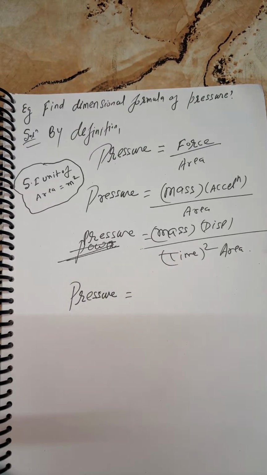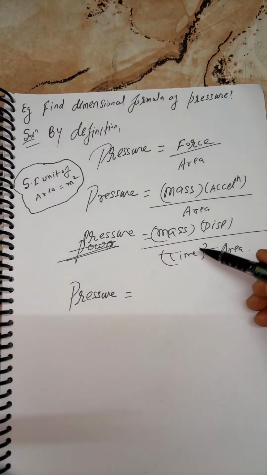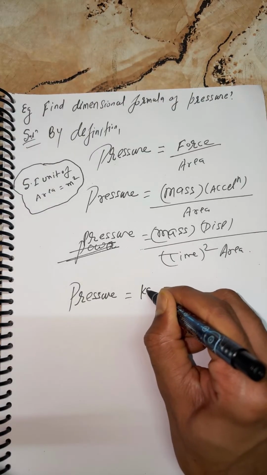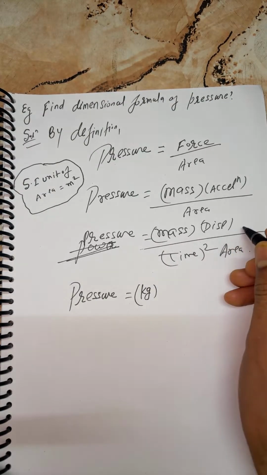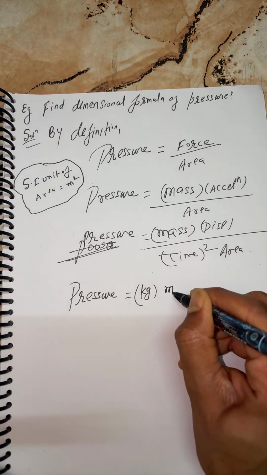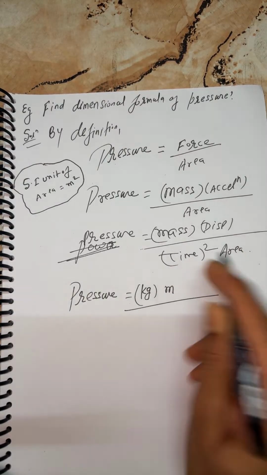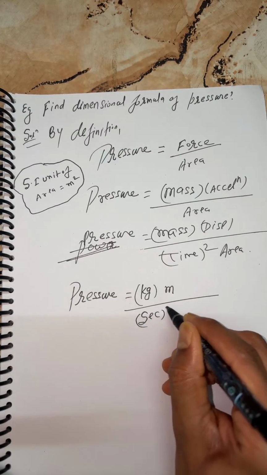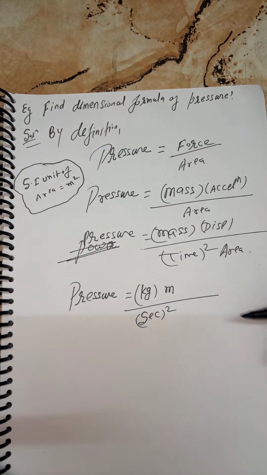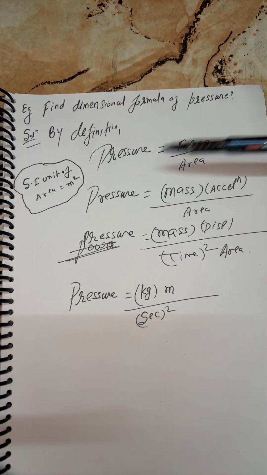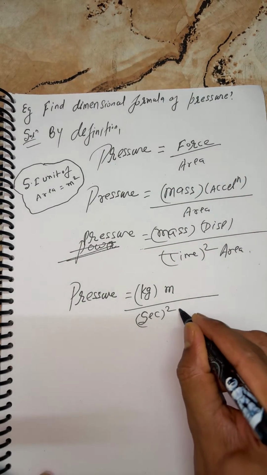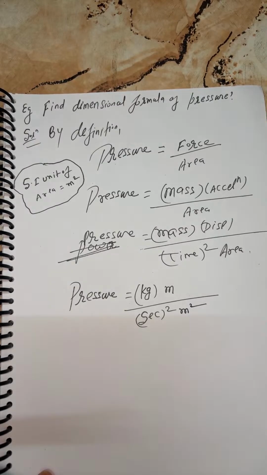Now tell me, everyone, boys and girls, those watching me, what is the SI unit of mass? SI unit of mass is equal to kilogram. Displacement, my kids, meter. Time, students, the SI unit is second, whole square. Area, I just said, what is the SI unit of area, my kids? You can say it's meter square.